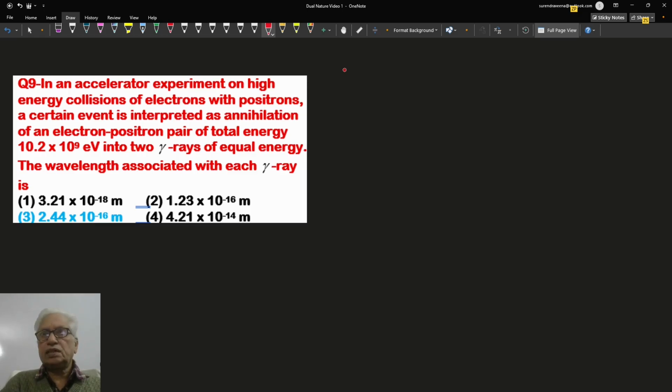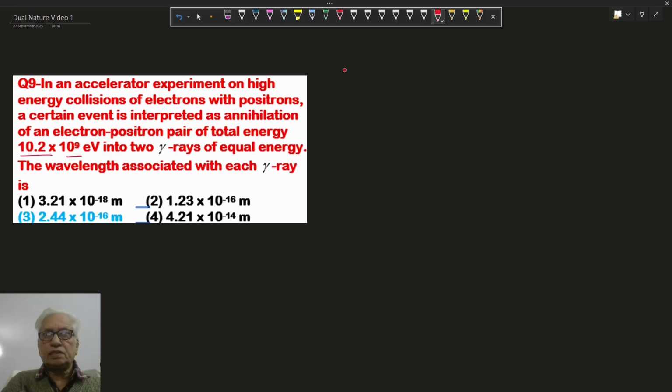interpreted as annihilation of the electron-positron pair of total energy 10.2 into 10 power 9 electron volt and 2 gamma ray photons of equal energy emitted. The wavelength associated with each gamma ray is? So we have to find out the wavelength. Now, we know the energy equals hc by lambda, or lambda will be hc upon E.